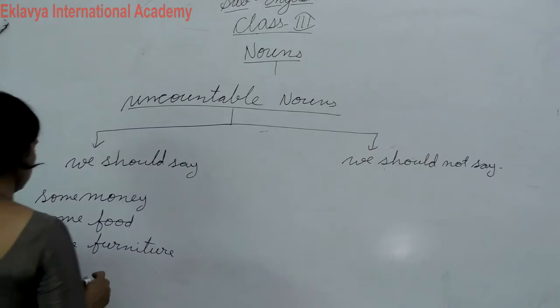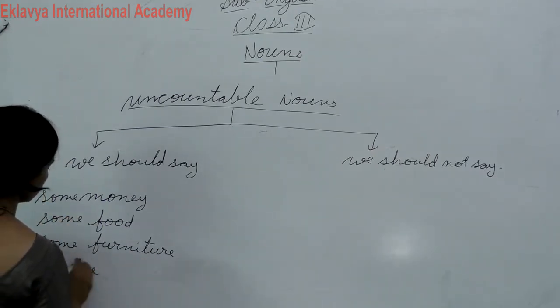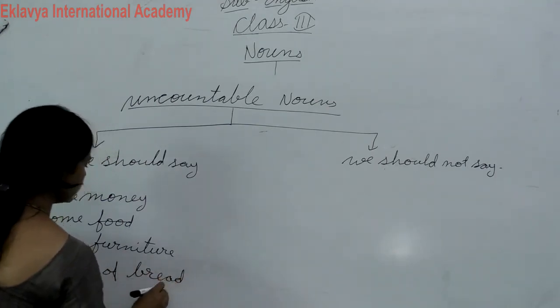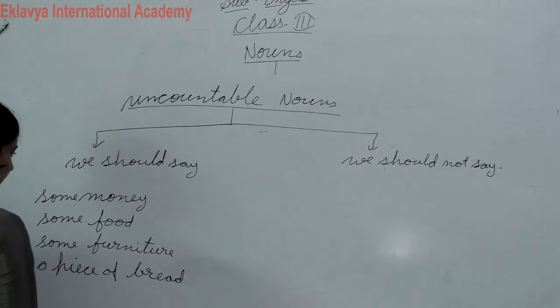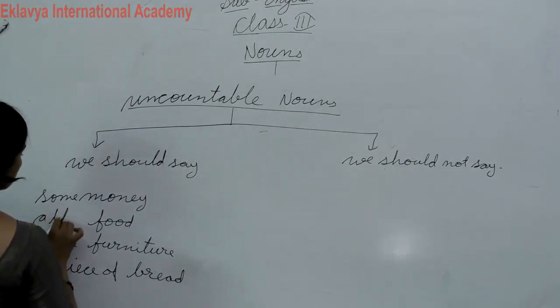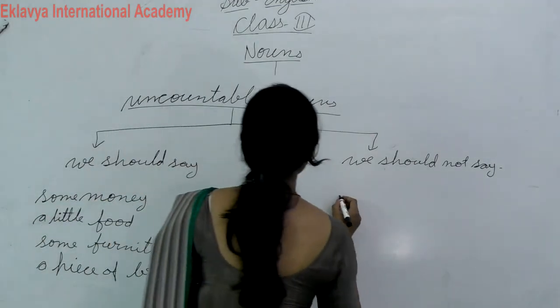Okay, a piece of bread, a little food, you can say. A little food you can say, but you can't say monies.